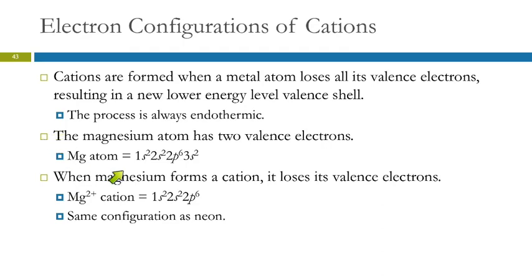So magnesium, here's its electron configuration: 1s2, 2s2, 2p6, 3s2. So by losing 2 electrons, these 2 electrons, it gets a noble gas electron configuration, the same electron configuration as neon, the same number of electrons as neon. And so that's more stable. Magnesium then has a +2 charge on it because it lost 2 electrons. Any questions?